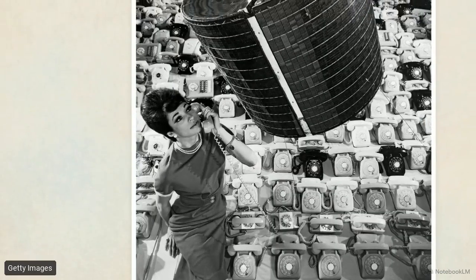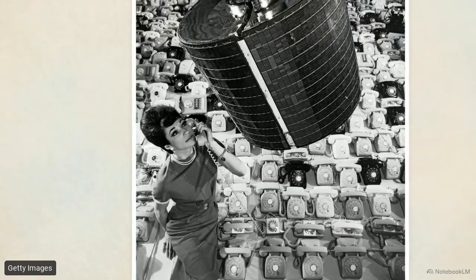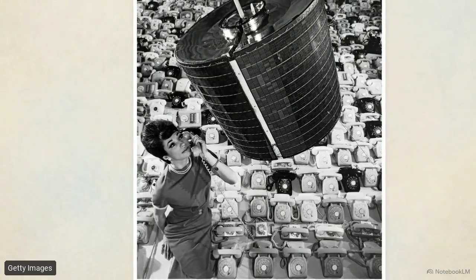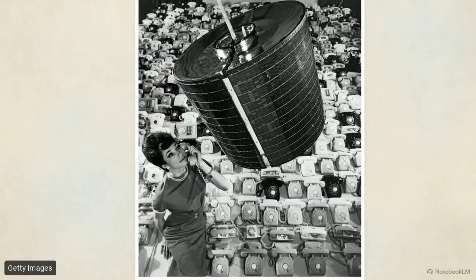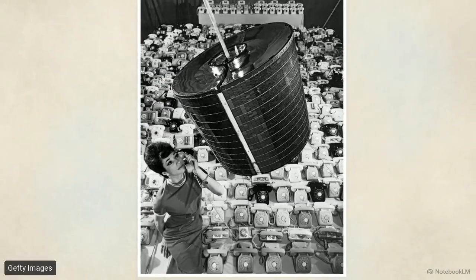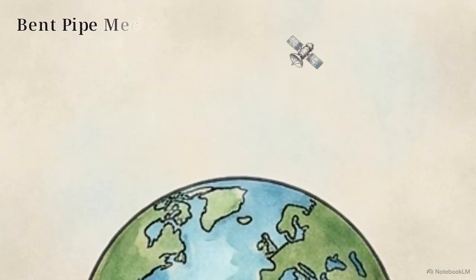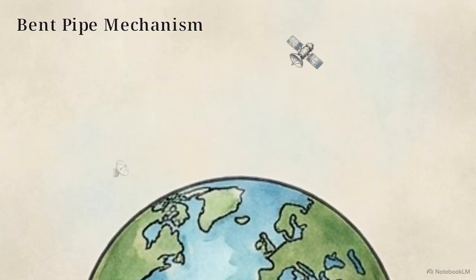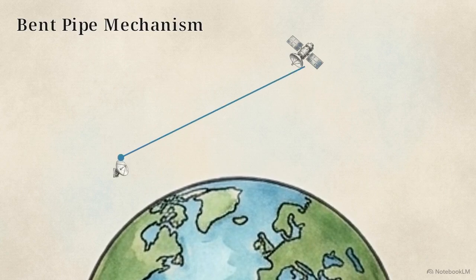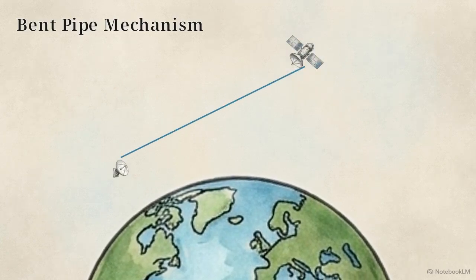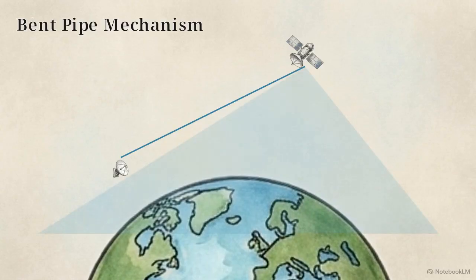When terrestrial geography is too hostile for cables or towers, we use satellite communication. Satellites are essentially massive microwave repeaters placed in orbit. They operate on a bent pipe mechanism. A ground station sends a single, concentrated uplink transmission to the satellite, which amplifies the signal and rebroadcasts it into a massive terrestrial downlink footprint.